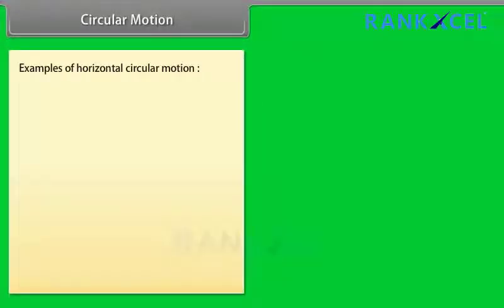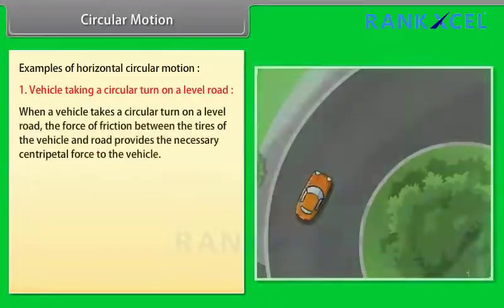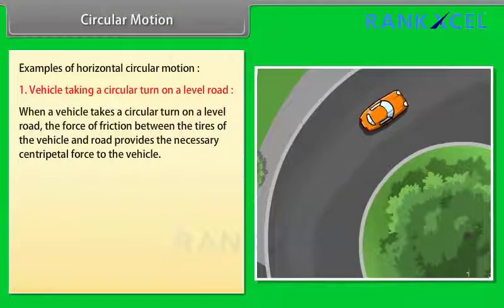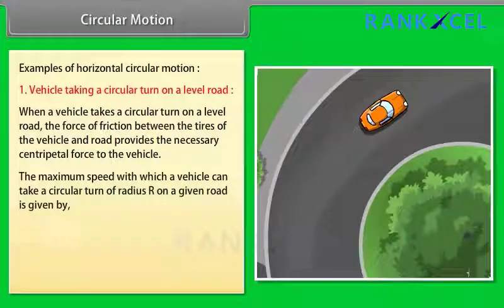Some examples of horizontal circular motion are: Number 1. Vehicle taking a circular turn on a level road. When a vehicle takes a circular turn on a level road, the force of friction between the tires of the vehicle and road provides the necessary centripetal force to the vehicle. The maximum speed with which a vehicle can take a circular turn of radius r on a given road is given by v = √(μrg),